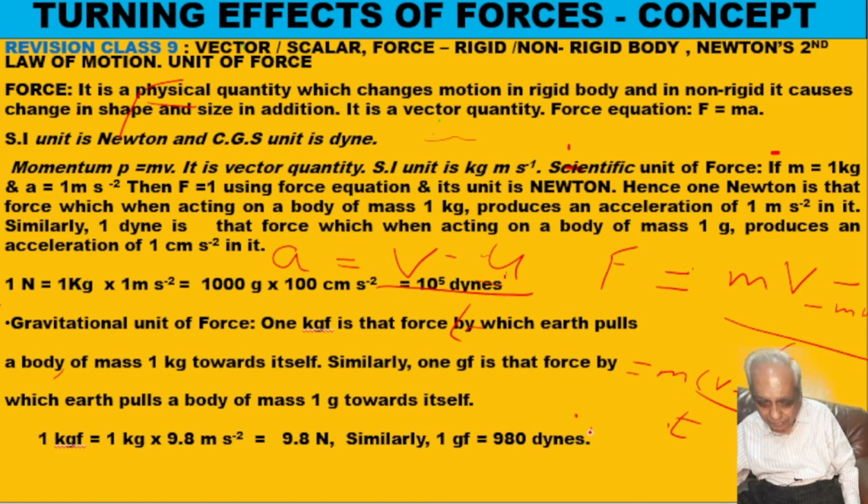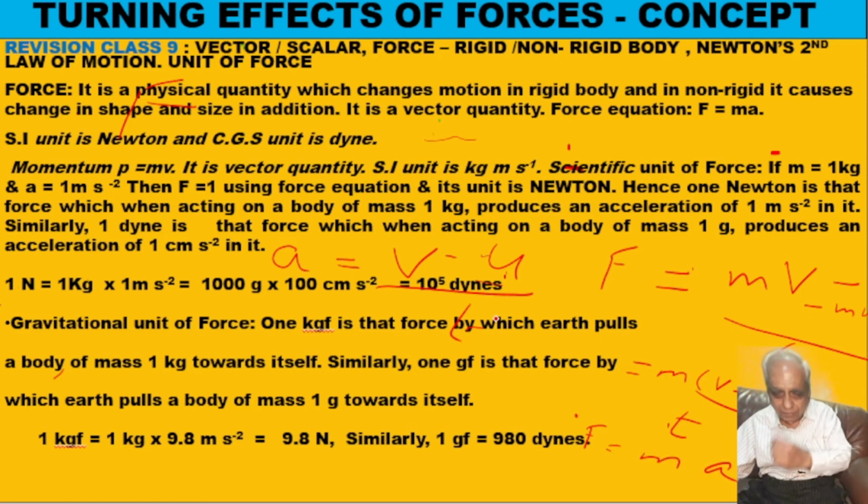It is acceleration. So force is equal to m into a. I have not gone into details to show you that the proportionality constant is 1. So this is my force equation. This is very important. It will be used in physics quite often. Force is equal to mass into acceleration. This comes from Newton's second law of motion, that the rate of change of momentum is directly proportional to force and takes place in the direction of force.